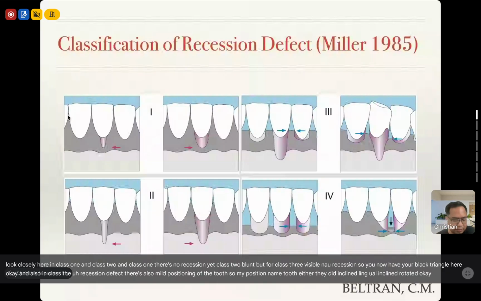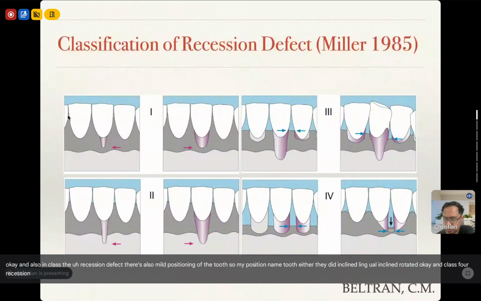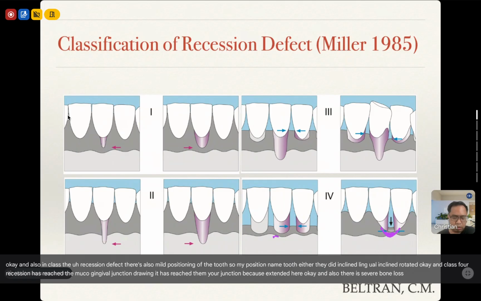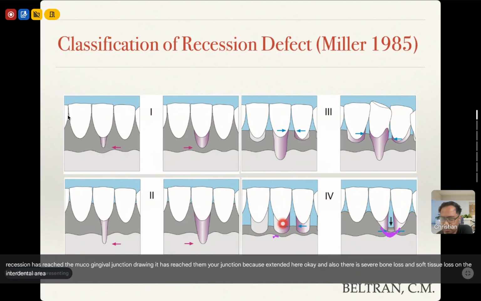Okay, and class 4, recession has reached the mucogingival junction. Mali yung drawing. It has reached the mucogingival junction. It was extended here. Okay, and also there's severe bone loss and soft tissue loss on the interdental area. Okay, more severe compared to your class 3 defect. And also there would be severe malposition.